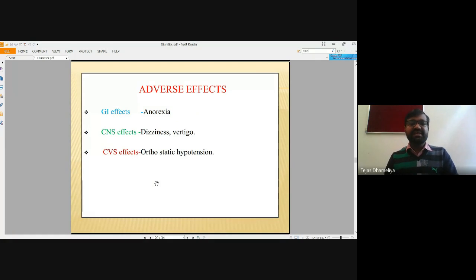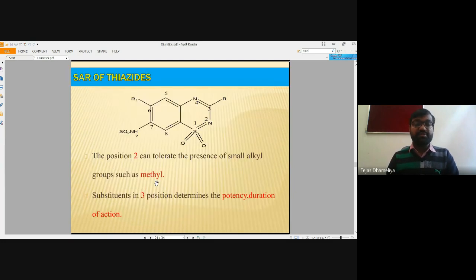The side effects: anorexia, the patients who are taking the diuretics may have anorexia, they will not like to take food. Dizziness, vertigo, and orthostatic hypotension. Orthostatic hypotension may occur in patients who are taking diuretics, thiazide diuretics.